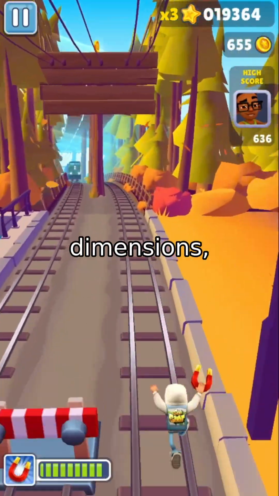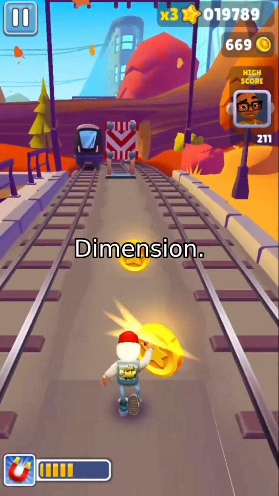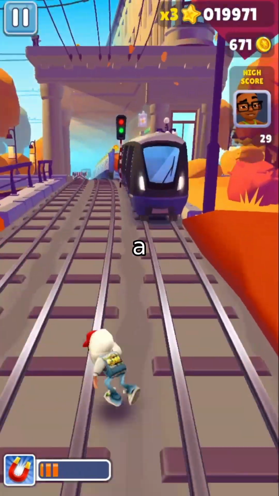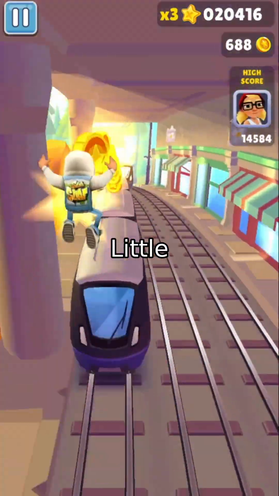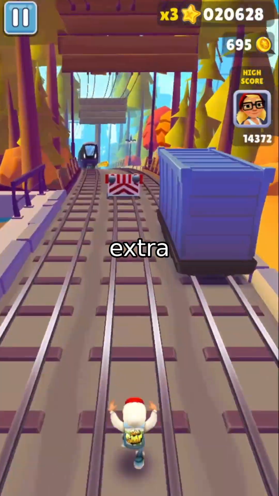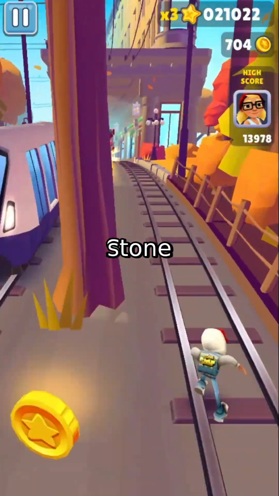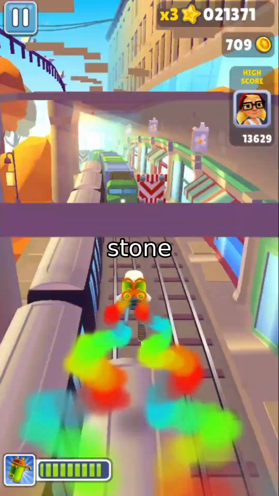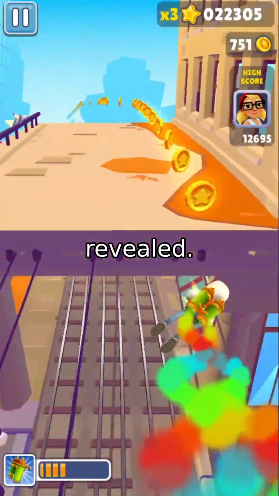We define 3 dimensions, one for each feedback model. LD unknown, the mistake unknown Littlestone dimension, captures how many mistakes a learner must make in the worst case under limited feedback. LD known, the mistake known Littlestone dimension, accounts for the extra information, whether a prediction was correct. LD set, the set valued Littlestone dimension, matches the set Littlestone dimension from prior work and measures how complex a class is when full label sets are revealed.